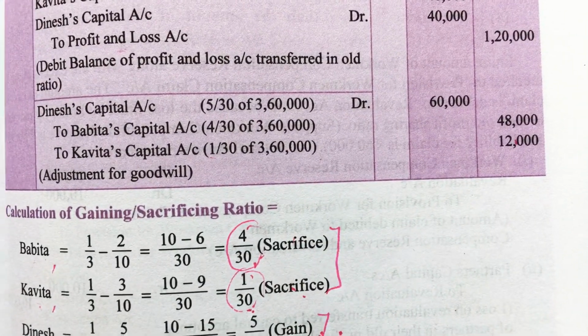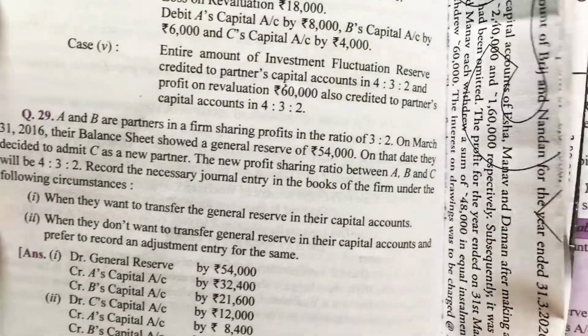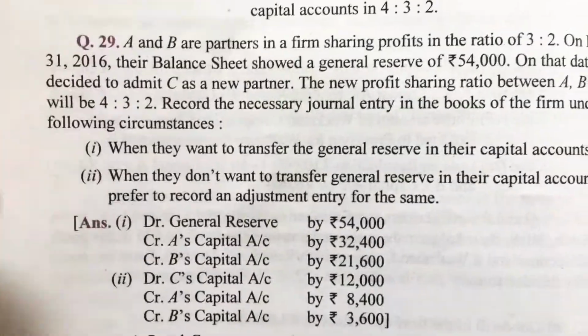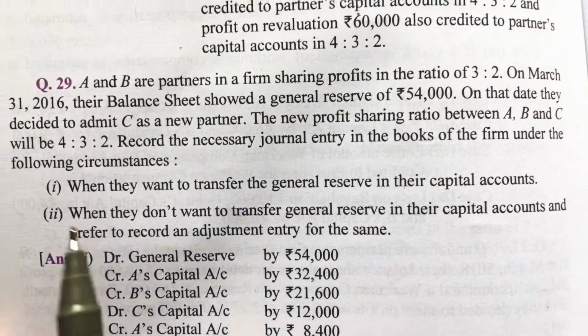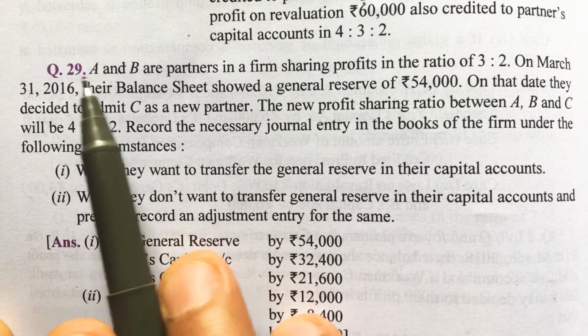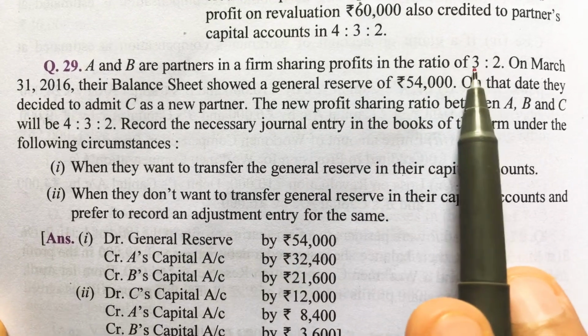Now we will study one unsolved question related to this. This is a conceptual question based on the accounting treatment of reserves and accumulated profits. This is question number 29, and the information in question number 29 is: A and B are partners in a firm sharing profits in the ratio of 3:2.